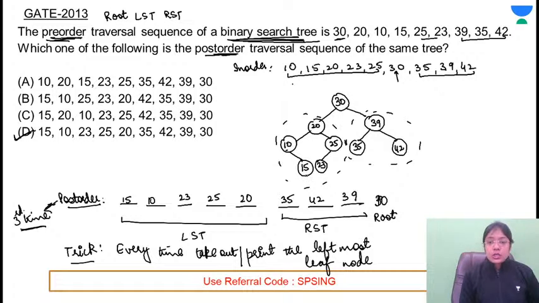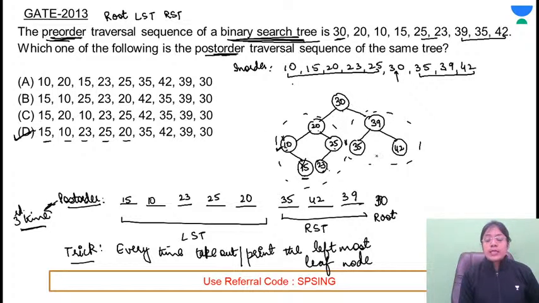Moreover, there are 4 leftmost leaf nodes. Leftmost is 15. So first of all, 15 will be printed. Now this becomes the leaf node. So 10 is the leftmost leaf node. This will be printed. This is not a leaf node because this has the right subtree. Next leaf node will be 23, then 25, then 20.